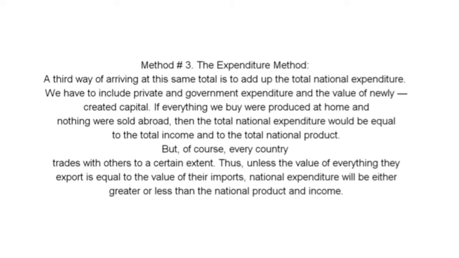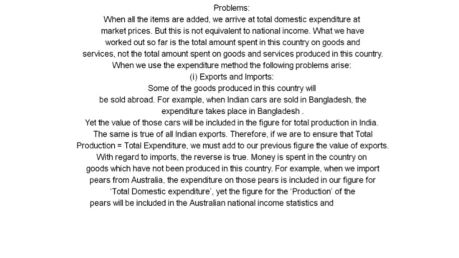But of course, every country trades with others to a certain extent. Thus, unless the value of everything they export is equal to the value of their imports, national expenditure will be either greater or less than the national product and income. Problems of the expenditure method.